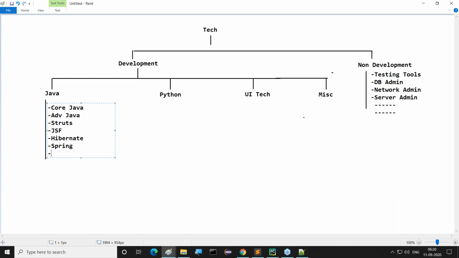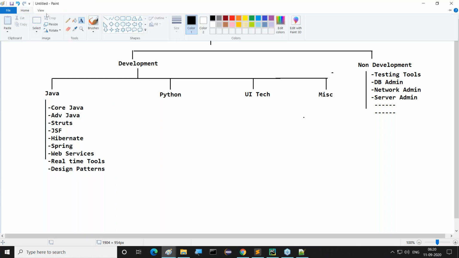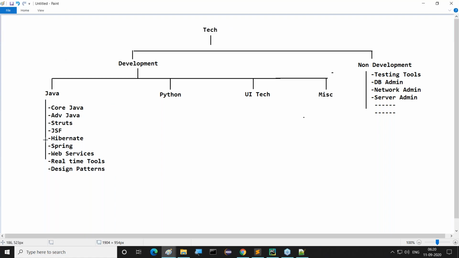Then after this, web services. Inside these web services also, SOAP and RESTful services, two things are available. Alright, so apart from this, a bit of real-time tools. Then after this real-time tools, somewhat design patterns like this. So many technologies are available and so on. Some of the technologies I provided, and mainly,